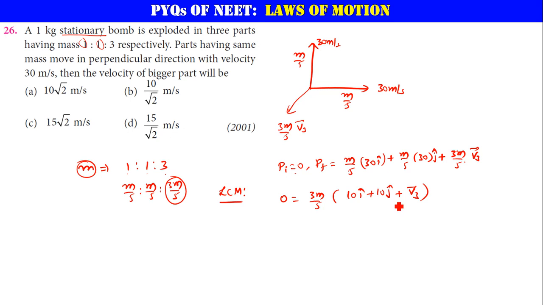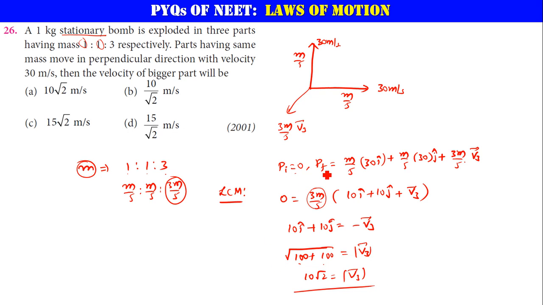So now you want to find v3. Let me take this 3m by 5 to the other side, that becomes 0. 10 i cap plus 10 j cap is equal to minus v3. If you find the magnitude of it, then you will get the velocity magnitude. That is equal to root of 10 square plus 10 square, 100 plus 100, which is 200. 200 can be written as 10 root 2. That is the velocity of the third body, 10 root 2 meter per second.